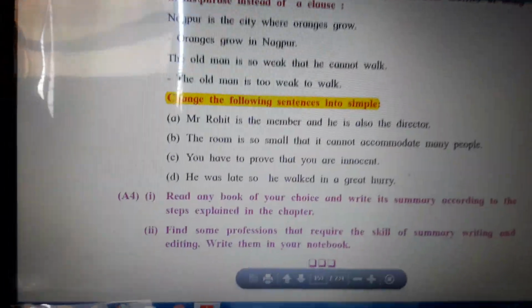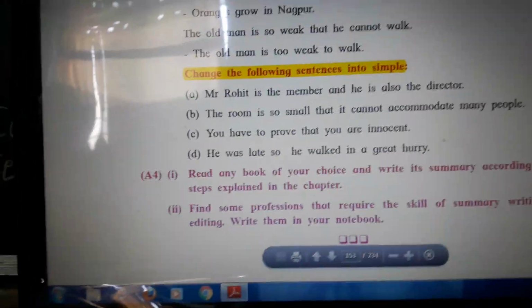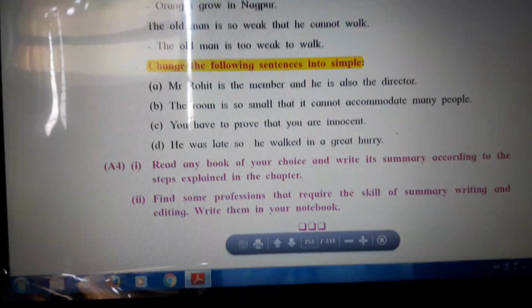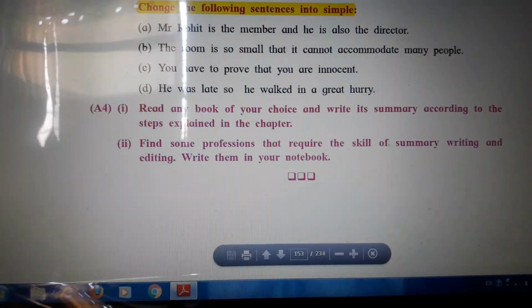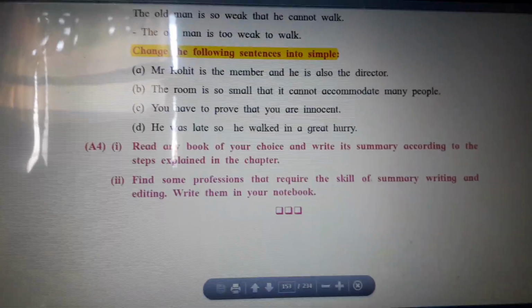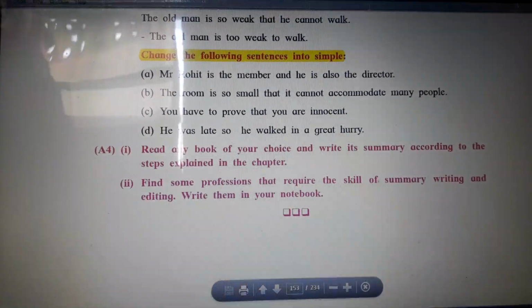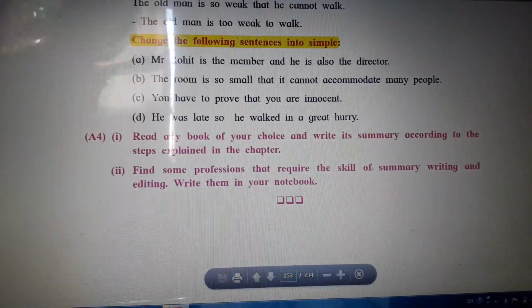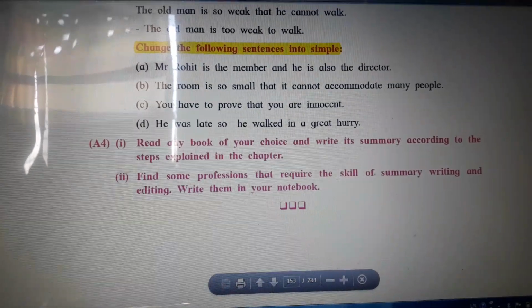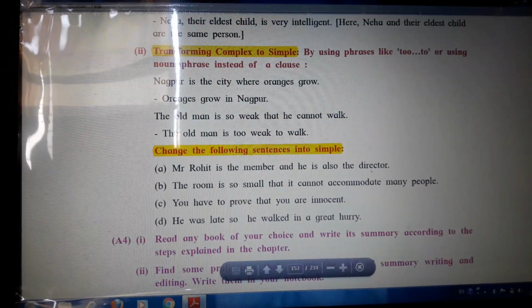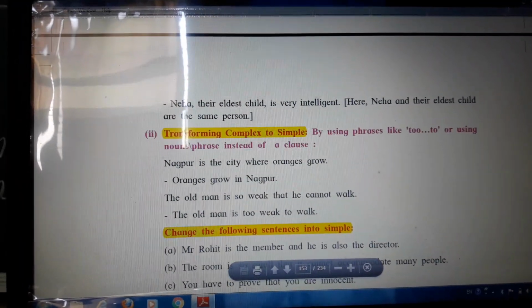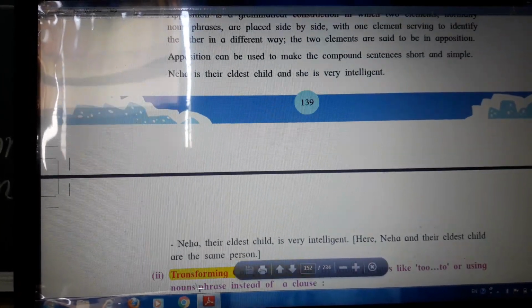Then see the second example. The old man is so weak that he cannot walk. Its answer is: the old man is too weak to walk. And with this, we are going to see apposition along with it, which is highlighted on page number 139.